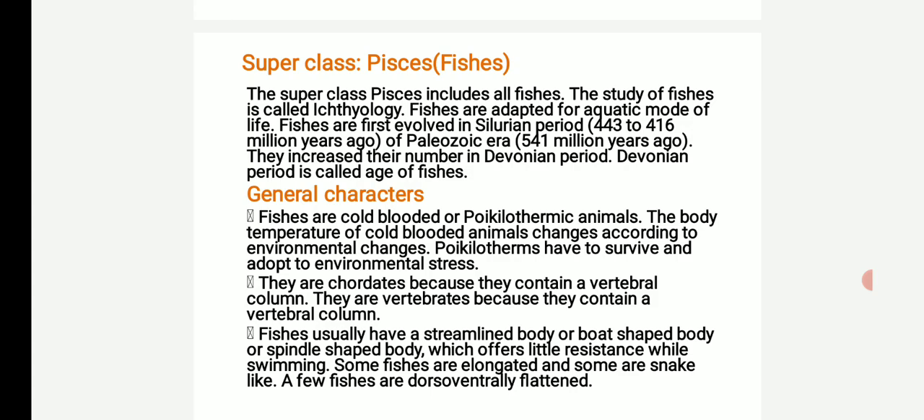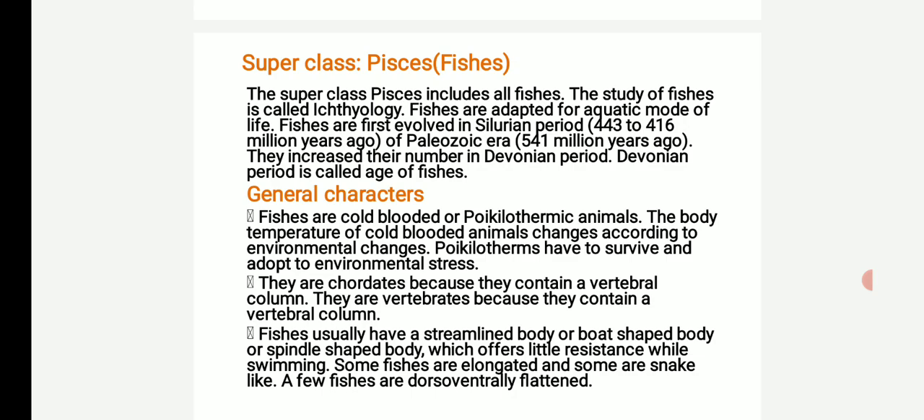Next, coming to superclass Pisces. The superclass Pisces includes all fishes. The study of fishes is called ichthyology. Fishes are adapted for aquatic mode of life. Fishes first evolved in the Silurian period, that is 443 to 416 million years ago of the Paleozoic era. They increased their number in the Devonian period. The Devonian period is called the Age of Fishes.